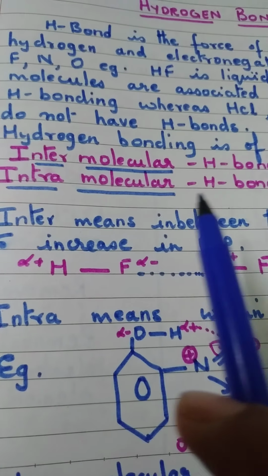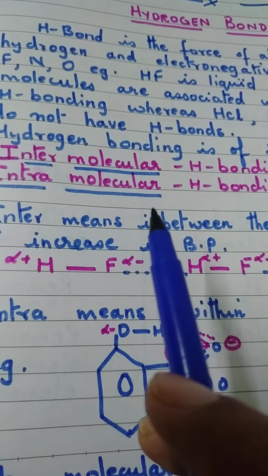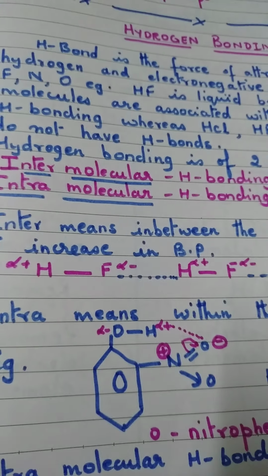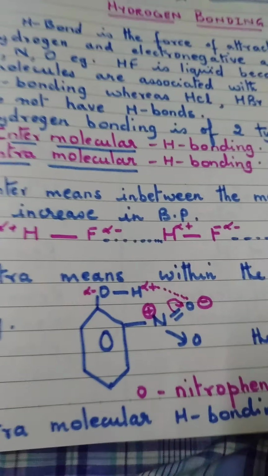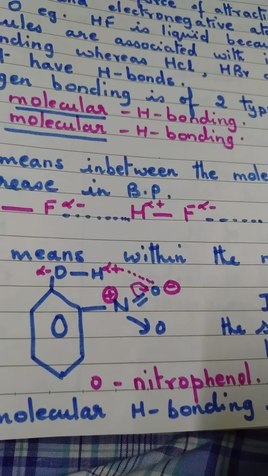What is intramolecular hydrogen bonding? Intra means within the same molecule. So within the same molecule, one example I have given here, that is orthonitrophenol. Now I will discuss in detail what is meant by intramolecular hydrogen bonding.